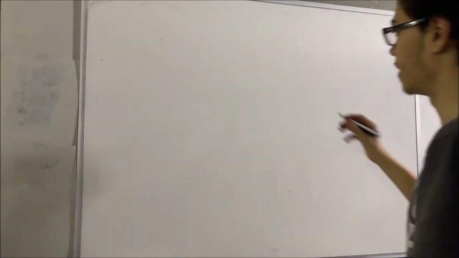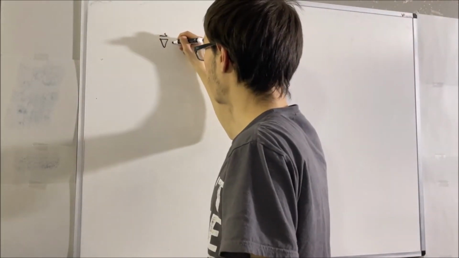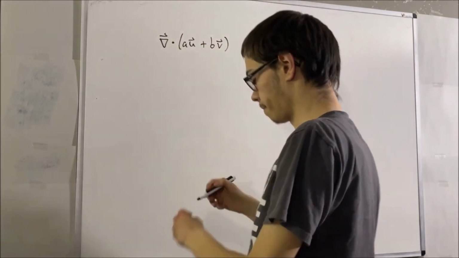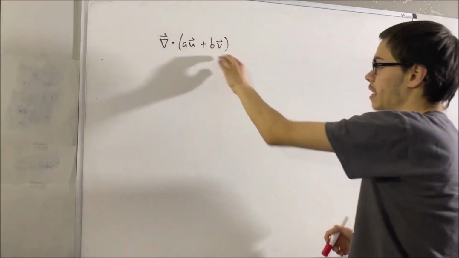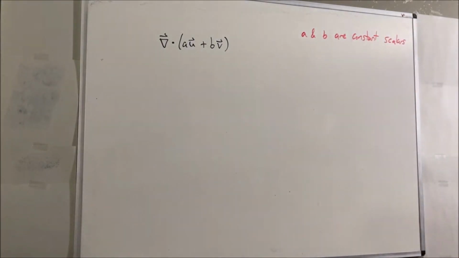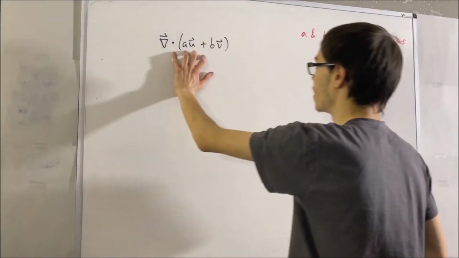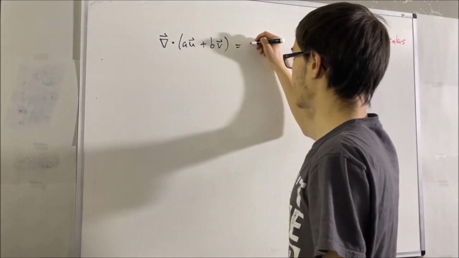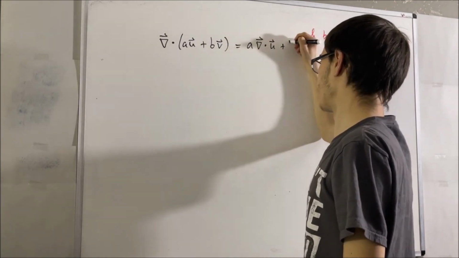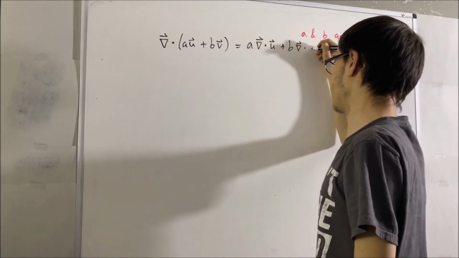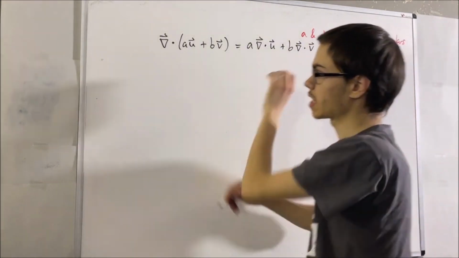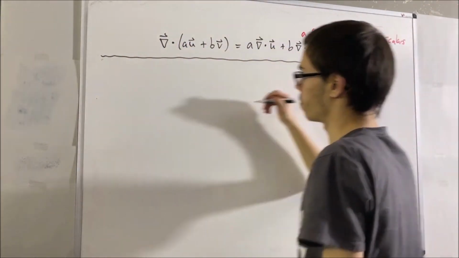So let's say we are to take the divergence of the following vector field: the divergence of aU plus bV, where a and b are constant scalars. Then it turns out that this can be equivalently expressed as a times the divergence of U plus b times the divergence of V. Right? And we can prove this, and so that's what we're going to do. We're going to prove it. So, proof.